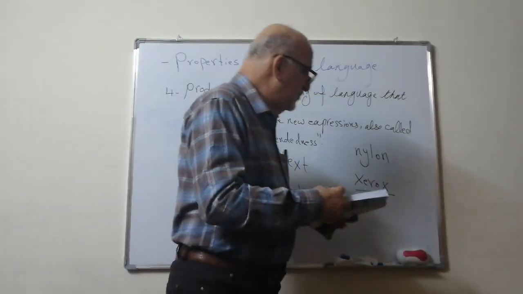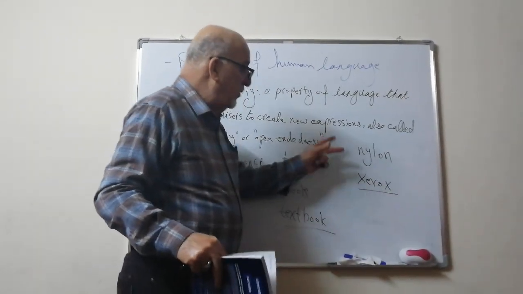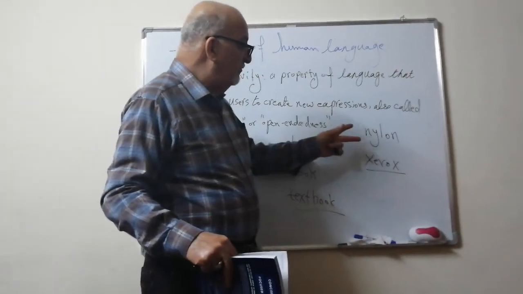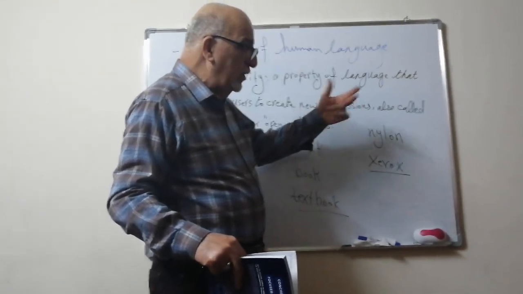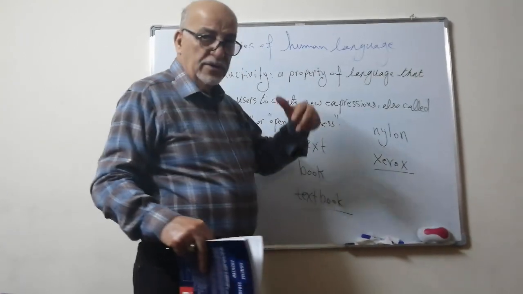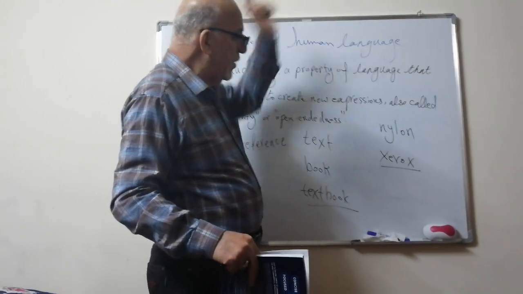Now, let's come to the situation where animals fail to create a new word, as bees fail to create a new dance to communicate with their colleagues that there is a nectar source at the top of a tower.